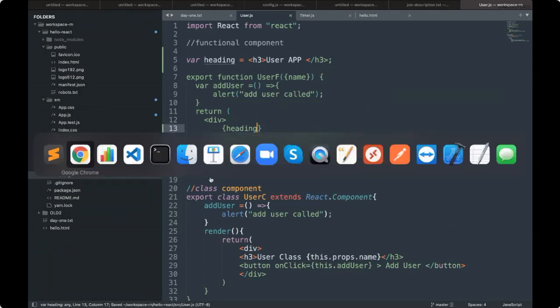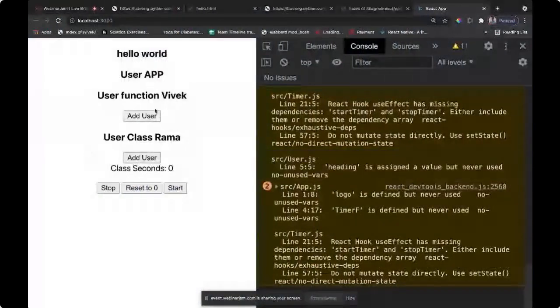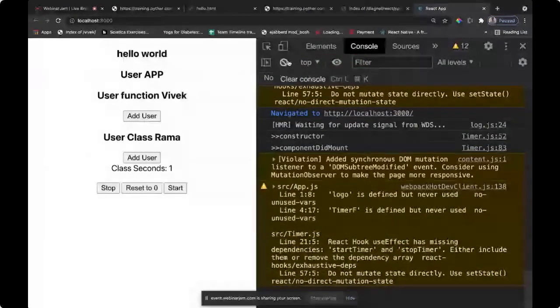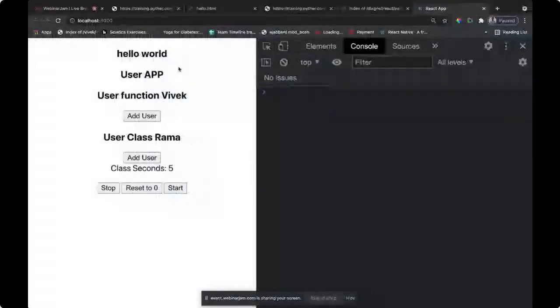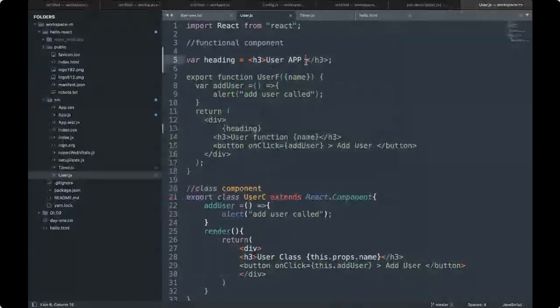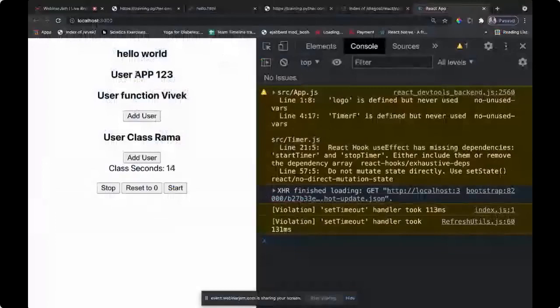Let's see the output. You can see the heading, user app. So I have user app, user app 1, 2, 3.